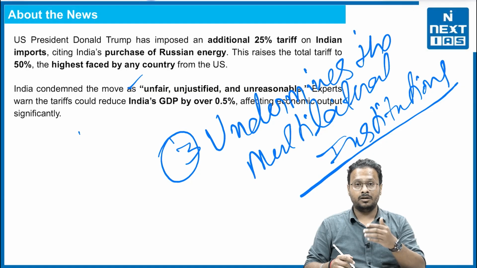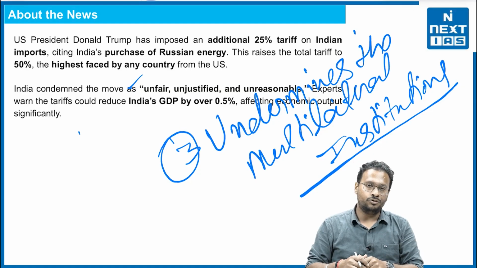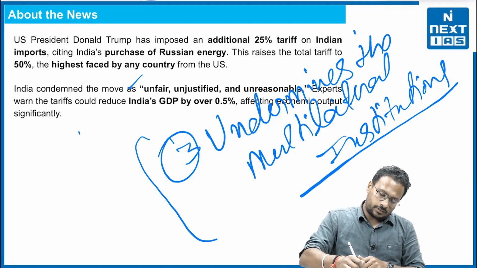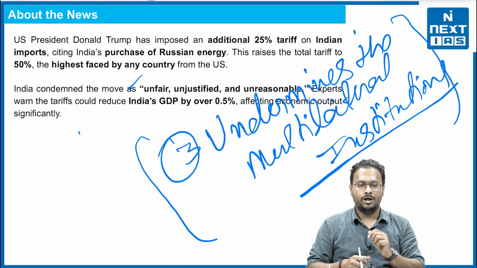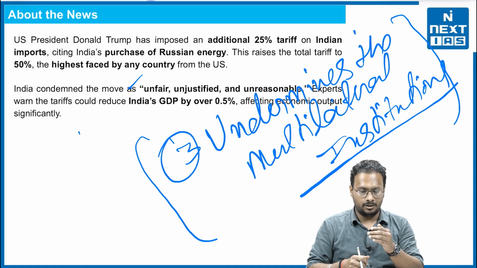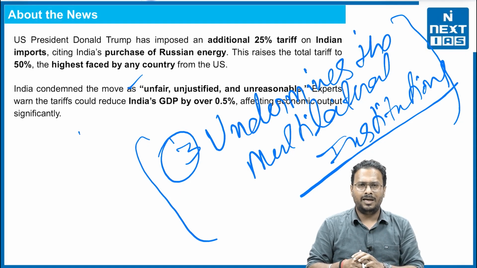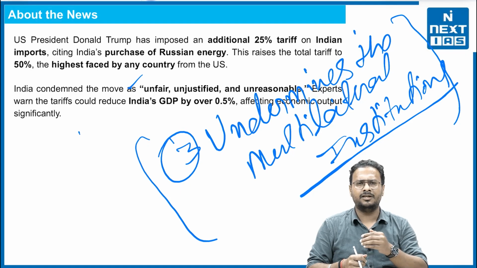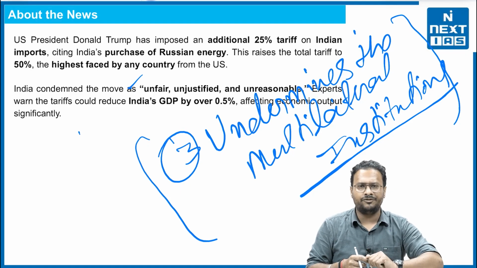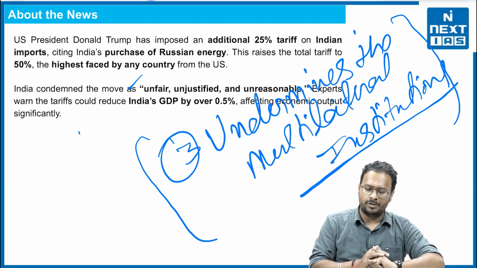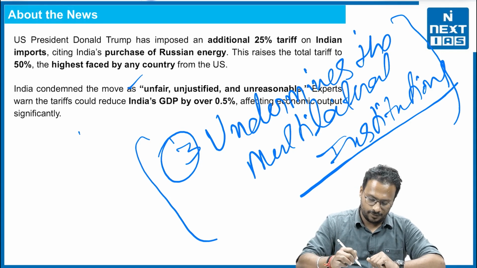Multilateral institutions like the World Trade Organization, WTO. There are certain rules and regulations which countries are bound to follow under the aegis of the World Trade Organization, and if they need to change something, a proper discussion used to be done. But this threatening of tariffs definitely undermines the multilateral institutions at this moment.